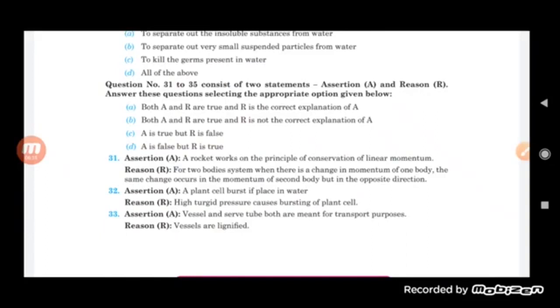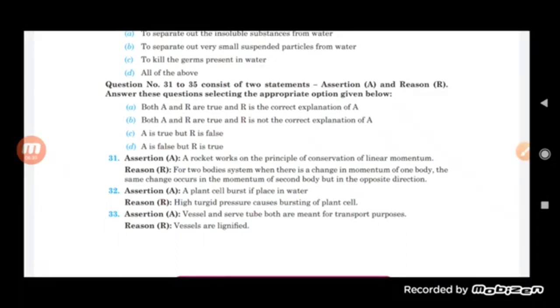And yes, it is true that if a high turgid pressure is there, it will cause the bursting of the plant cell. Okay, so we can say that D is the correct option, in which the assertion is false but the reason is true.